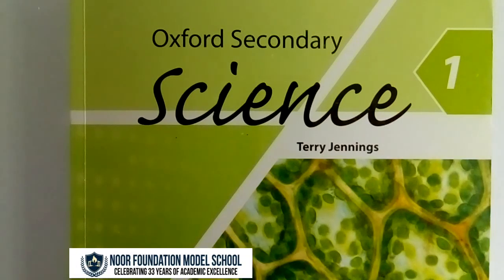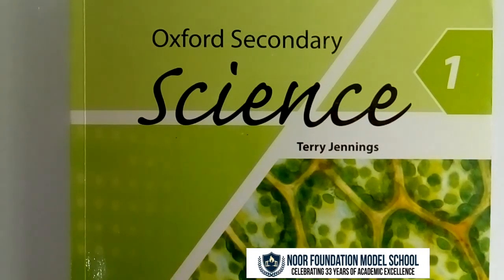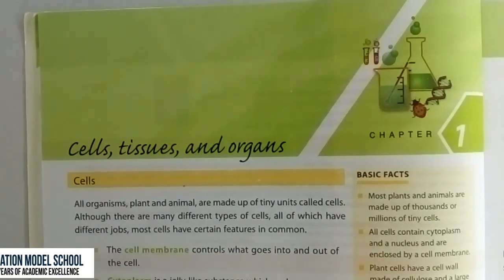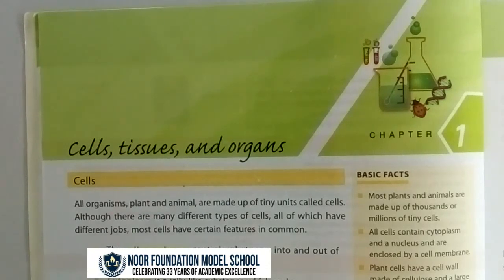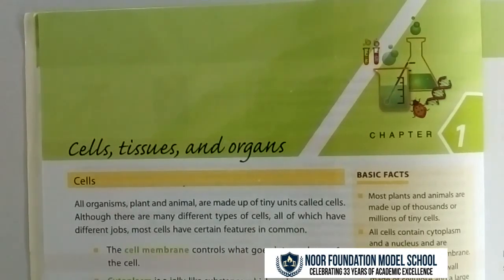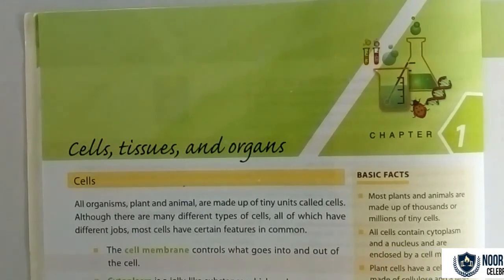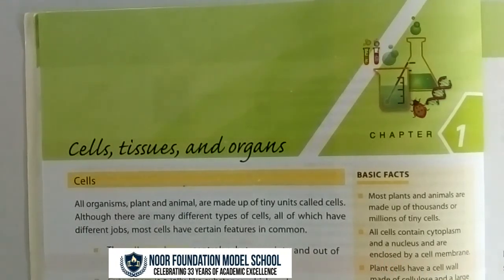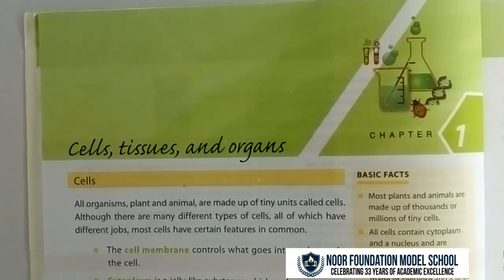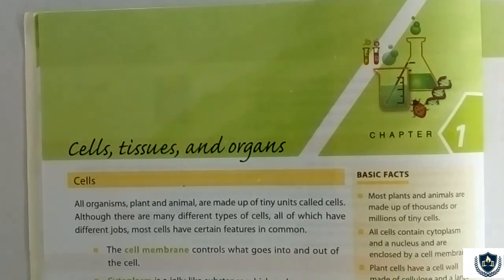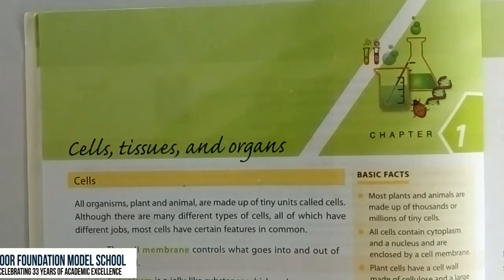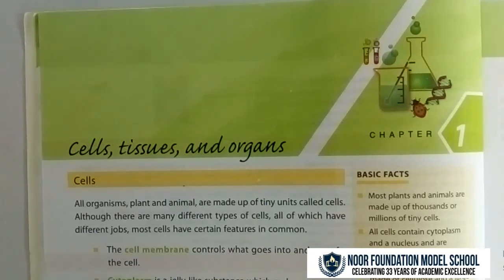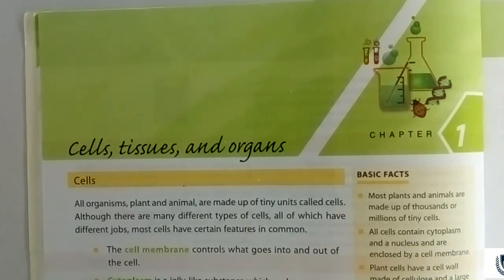This is your science book, Oxford Secondary Science by Terry Jennings. Cells, tissues and organs. Cells. All organisms, plant and animals, are made up of tiny units called cells. Although there are many different types of cells, all of which have different jobs, most cells have certain features in common. You know that living things consist of, or are made of, tiny cells.